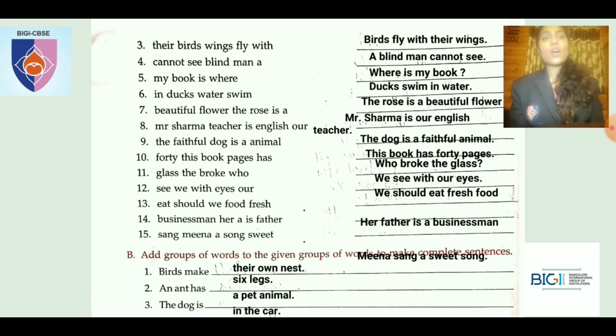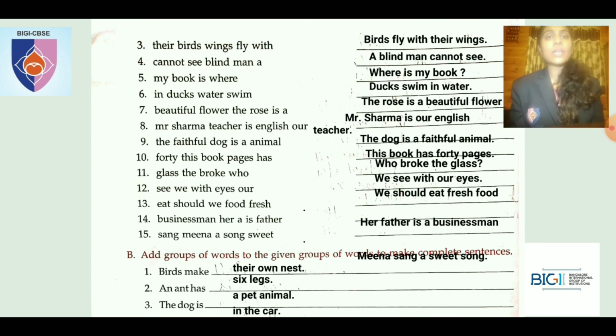Okay. 40, this book pages has. So how do you rearrange it? This book has 40 pages. So how do you rearrange? This book has 40 pages. Full stop. T will be in capital. This T will be in capital.